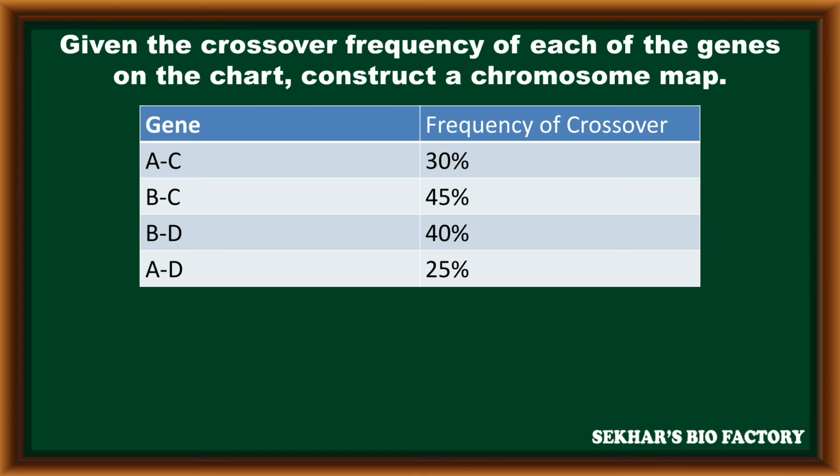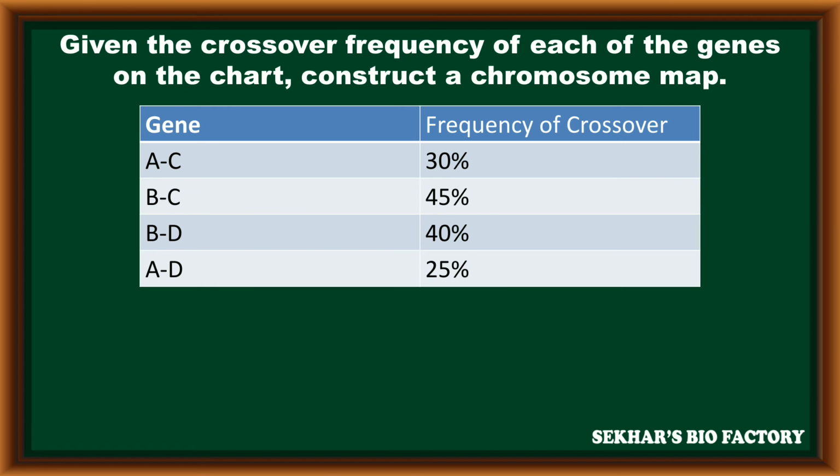By taking one example, in this problem, the frequency of crossing over between A and C genes is 30%.